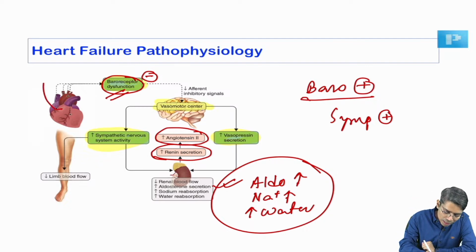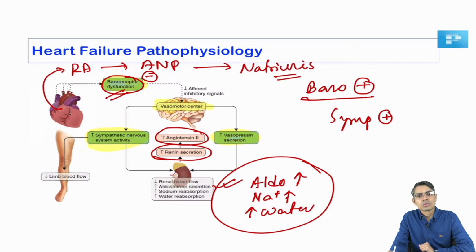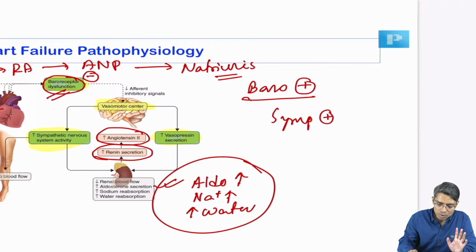So we all know that whenever there is congestion of the right atrium, this right atrium is going to produce ANP, and ANP is going to cause natriuresis. Natriuresis means there will be excretion of the sodium. Along with the sodium excretion, there will be excretion of the water from the body, and the blood volume and blood pressure are going to reduce a little bit. So this is the question which they are asking here. I hope all of you understood.